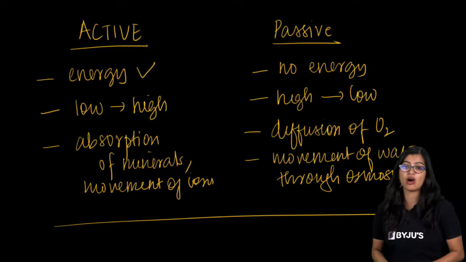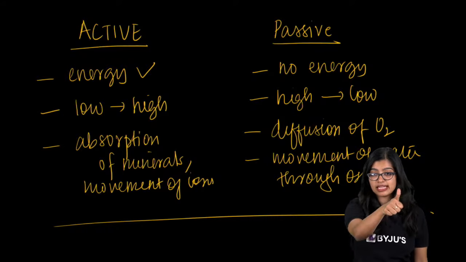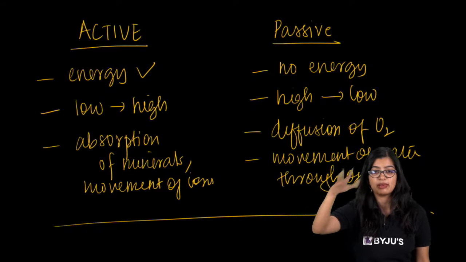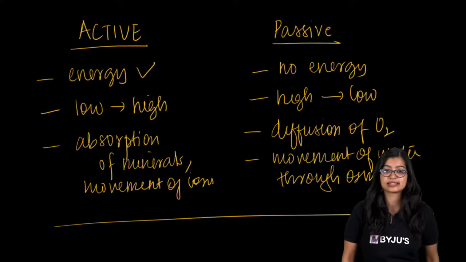Everybody take a quick screenshot of this. Ma'am, difference between osmosis and diffusion. In osmosis there is a semi-permeable membrane. In diffusion there is no semi-permeable membrane. That is the primary difference. Are we all clear with this?